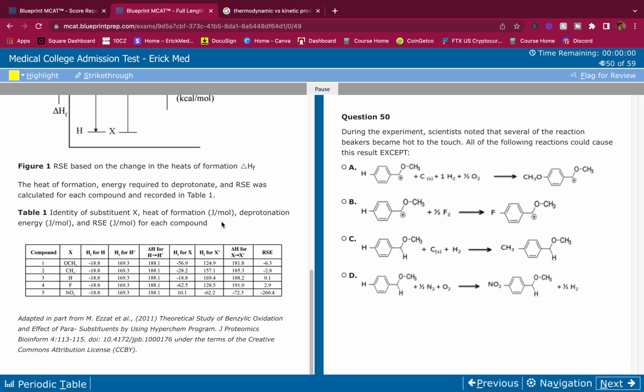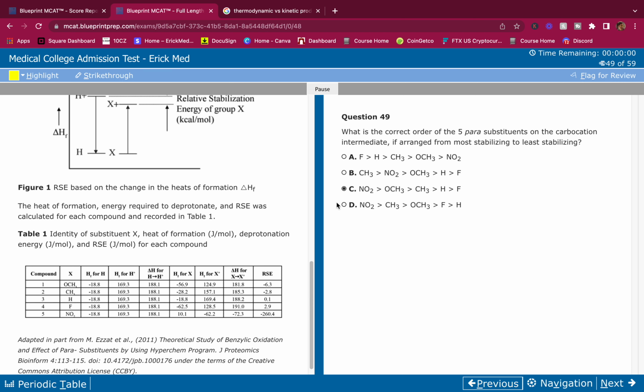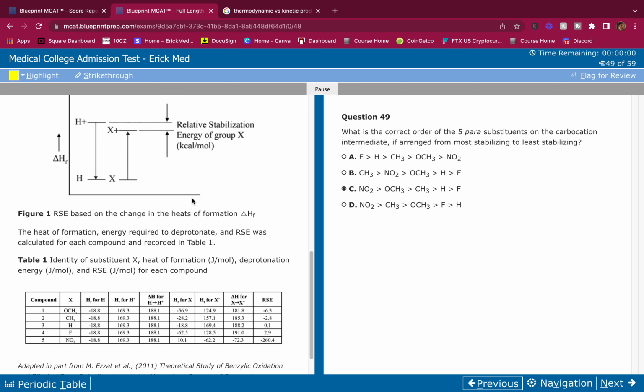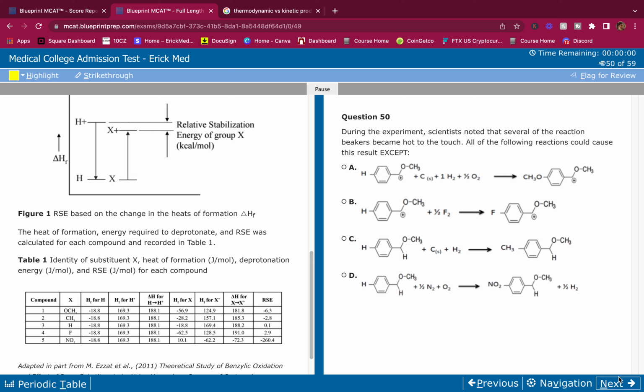Let me know in the comments if you guys have any questions about that. That was a pretty hard question because it required you to really think and say, hey, high RSE or low RSE means more stable. Remember, just because something is high, it doesn't mean it's more stable. You have to look at what the definition is of that word. What are we looking at?